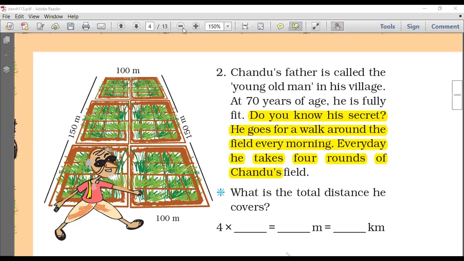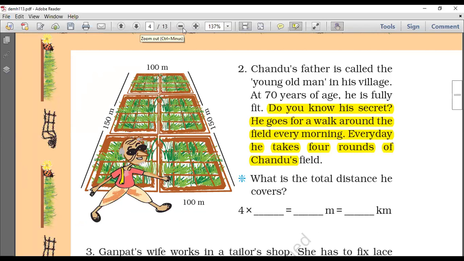Chandu's father is called the young old man in his village. At 70 years of age, he is fully fit. Do you know his secret? He goes for a walk around the field every morning. Every day he takes 4 rounds of Chandu's field. What is the total distance he covers?